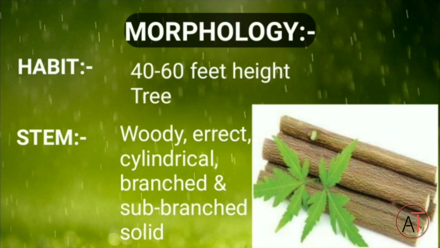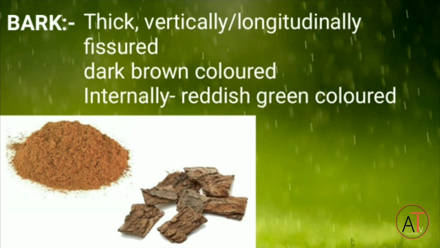Next, coming to morphology, it is an evergreen tree up to 40 to 60 feet in height. Stems are woody, erect, cylindrical, branched and sub-branched, and solid. Bark is thick, vertically and longitudinally fissured. Externally it is dark brown colored and internally reddish green colored.